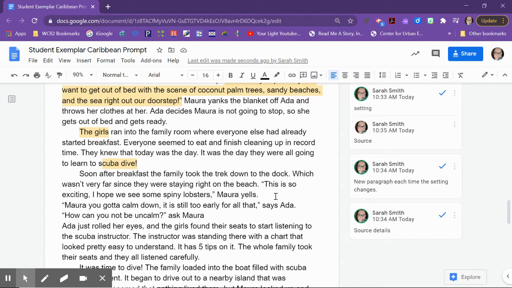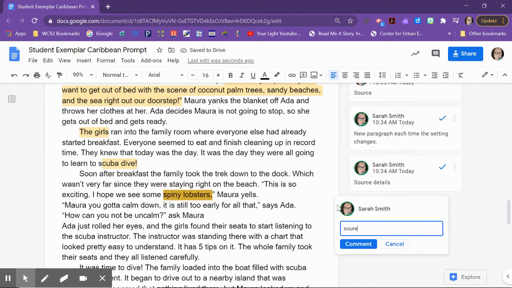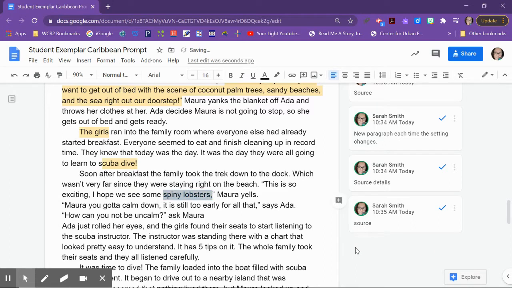Soon after breakfast, the family took the trek down to the dock, which wasn't very far since they were staying right on the beach. This is so exciting. I hope we see some spiny lobsters. Again, this came from that source because the spiny lobsters were in the source. So you want to throw some of those source vocabulary words from that first lesson in there.